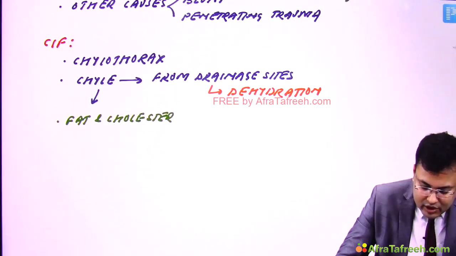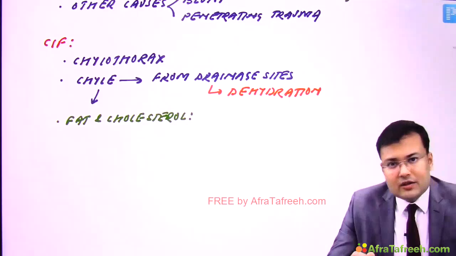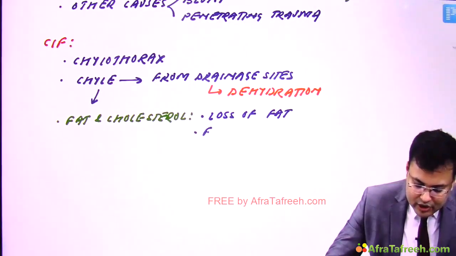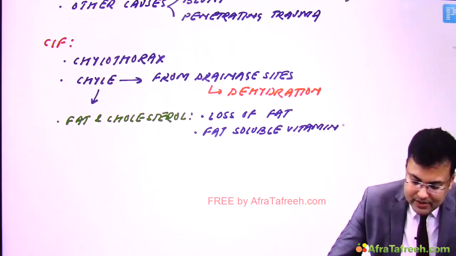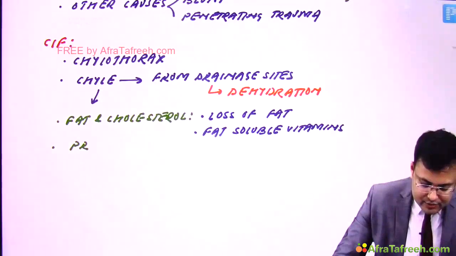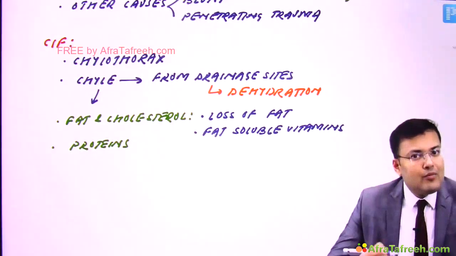Whenever there is loss of fat and cholesterol, what will be the problem? This patient will be having loss of fat, and simultaneously there is loss of fat soluble vitamins. Okay, so two problems: loss of fat and what else? Fat soluble vitamins. Simple. Now see the second problem. It contains protein, and since there is loss of proteins, what's the problem? Patient will be having hypoproteinemia.